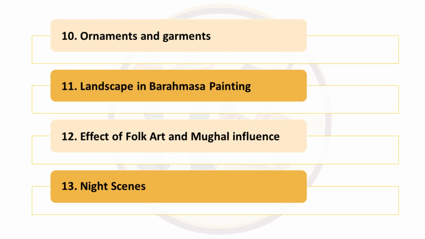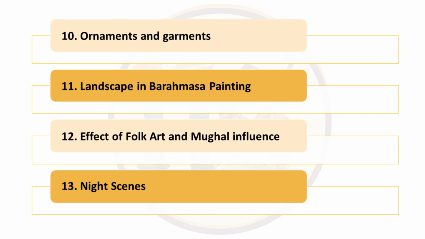Ladies are shown wearing lehenga choli with transparent dupattas. Males are wearing high turbans. They have Mughal style garment which is pajama and long kurtas which are tied at the waist. You can see floral prints and stripes in the garments.